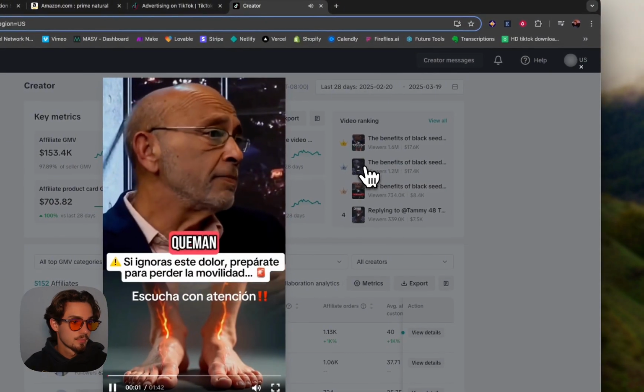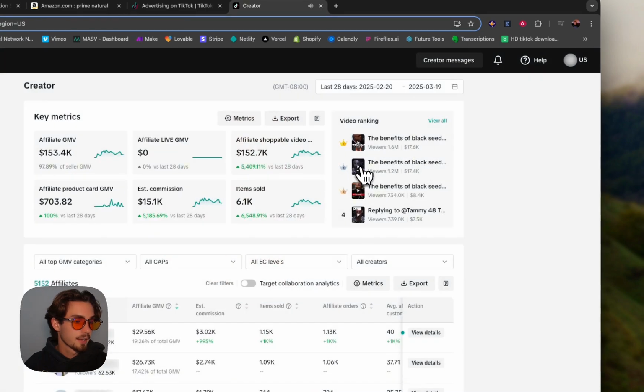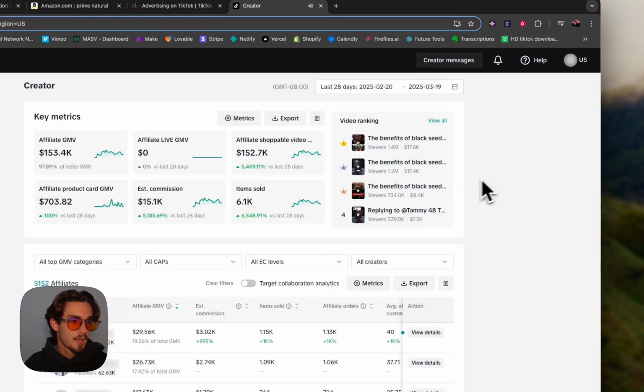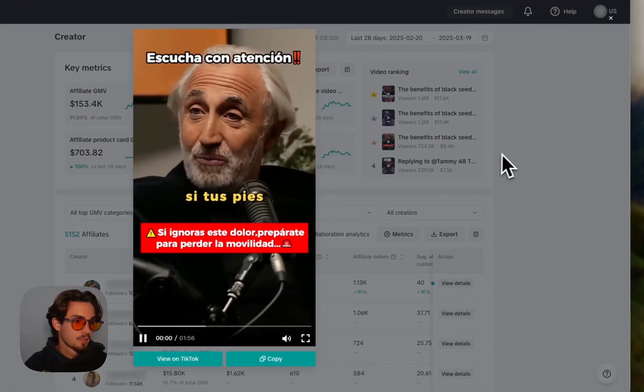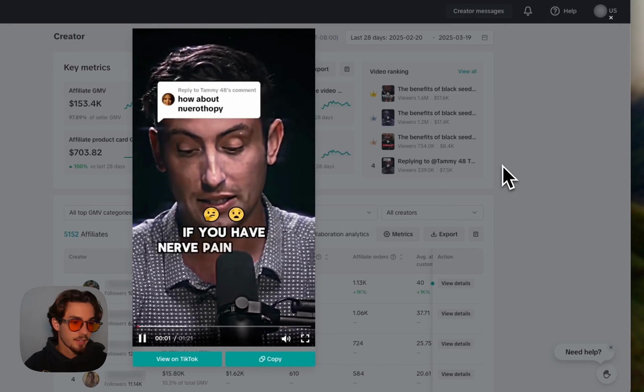Si tus pies queman, hormiguean o se adormecen, tus nervios te están rogando. That's an AI creator. If your feet burn, tingle, or go numb, your nerves are... They look real, but they're AI creators. 1.2 million, 700,000, again AI creators.